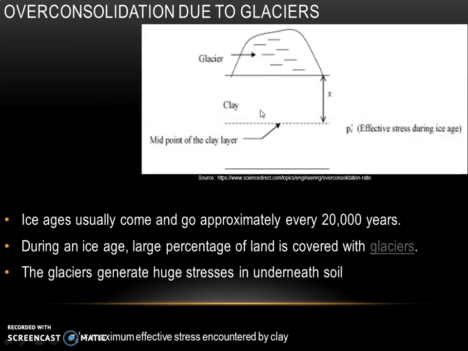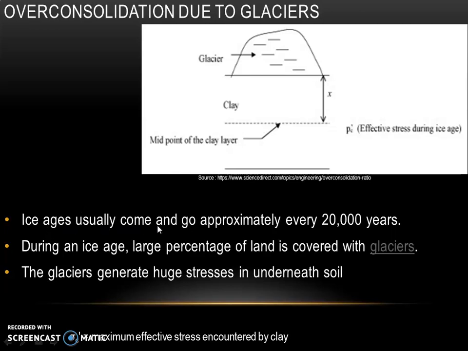Here we can see that there is a clay layer on top of which there is a glacier. Dotted line represents the midpoint of the clay layer and X is the depth at which the midpoint of the clay layer is located below the glacier. PC dash or sigma C dash is the maximum effective stress encountered by this mid clay layer.